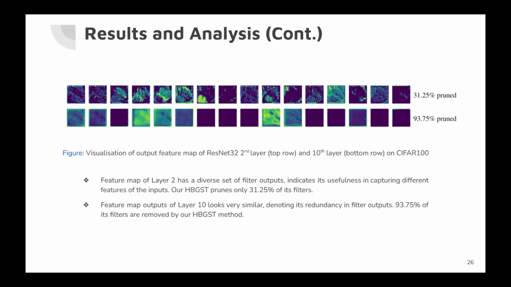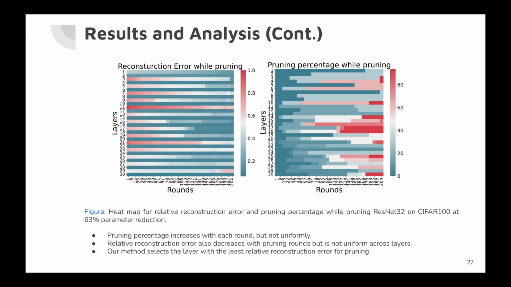Therefore, our HBGTS prunes only 31.25% of its filters. On the other hand, feature map outputs of layer 10, bottom row, look very similar, denoting its redundancy in filter outputs. Hence, 93.75% of its filters are removed by our HBGTS method.